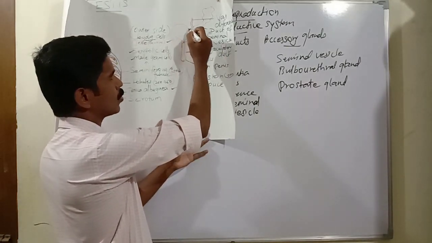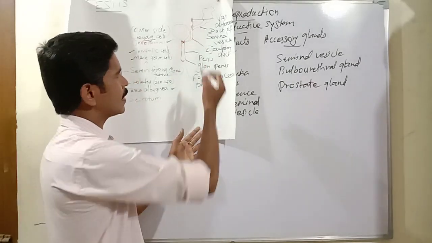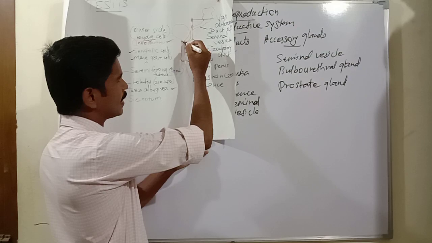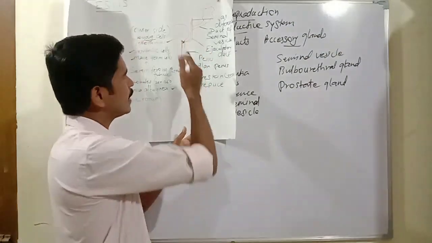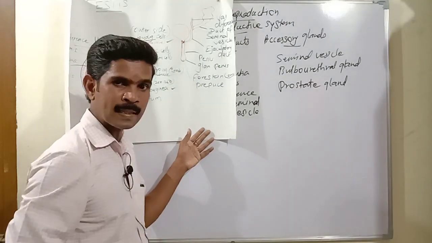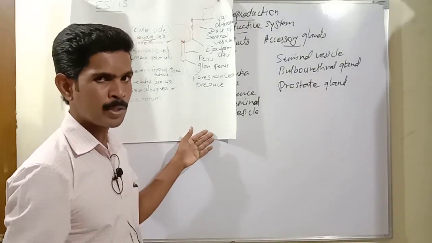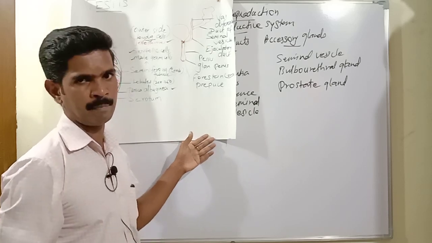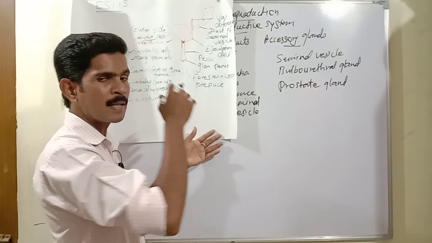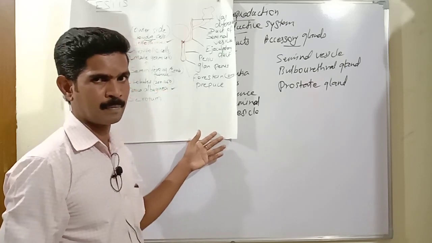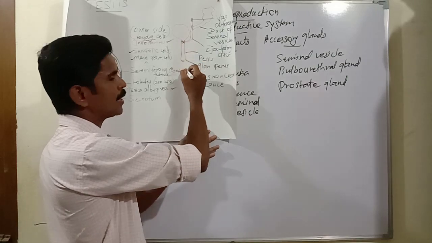So just imagine this is the urinary bladder, and this is the posterior region. This region is called the urethra. The common ejaculatory duct connects with this urethra. The urethra acts as the releasing place for both sperm and urine, at different times. Both sperm and urine will not be released from the urethra simultaneously. Through this urethra only, the sperm moves outside.